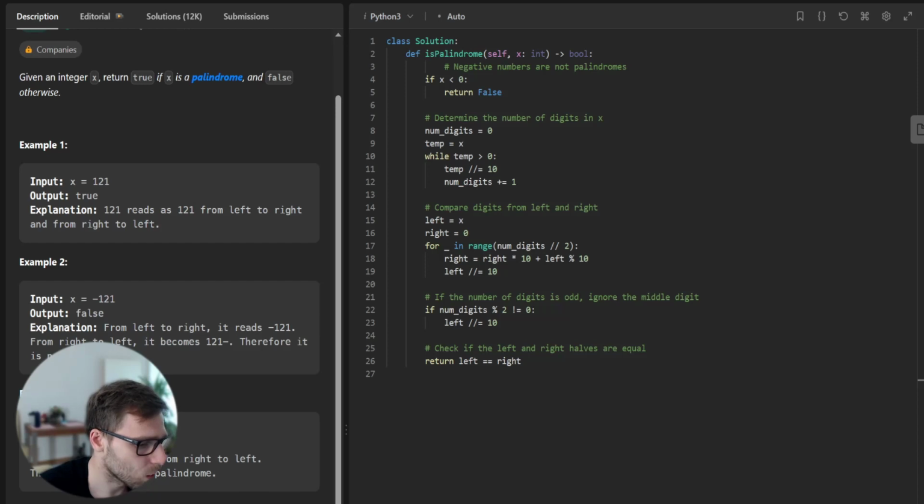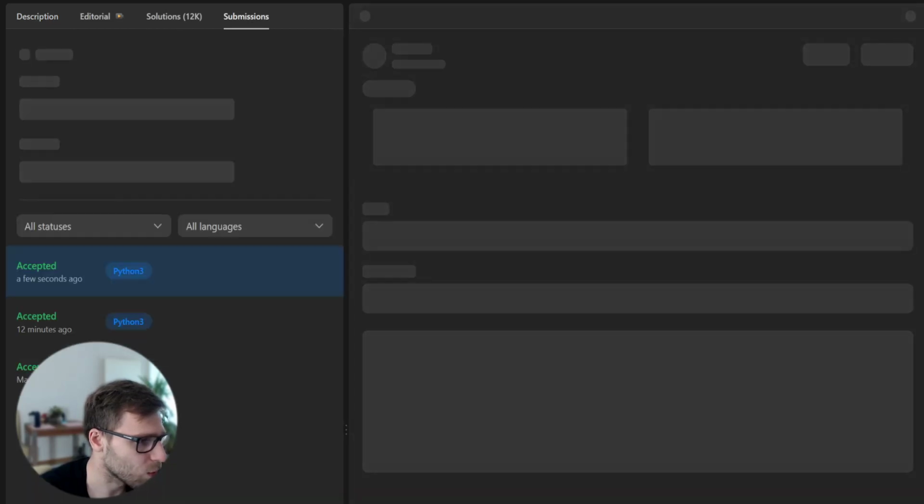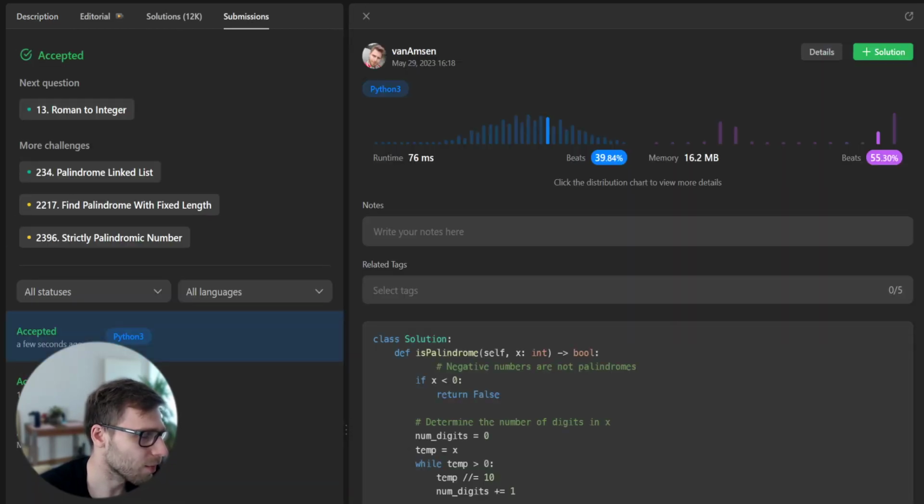And let's run this code and check if it works. Yeah, so it works for the test cases, and for unseen cases, I hope it will also work. So yeah, it worked, and we have solved it. And as the task asked us, without converting to a string.